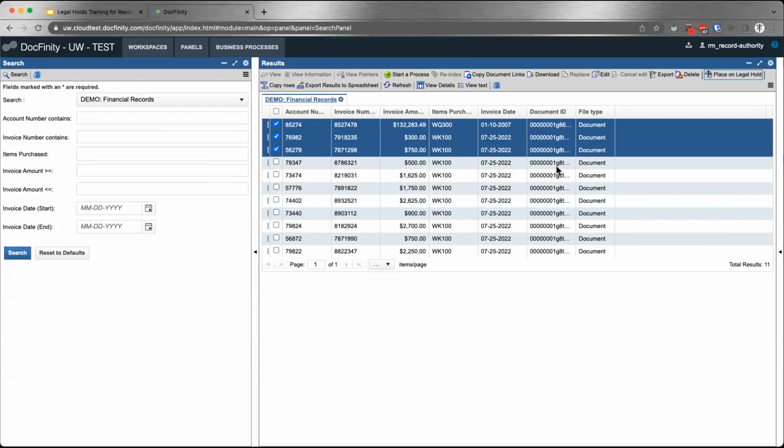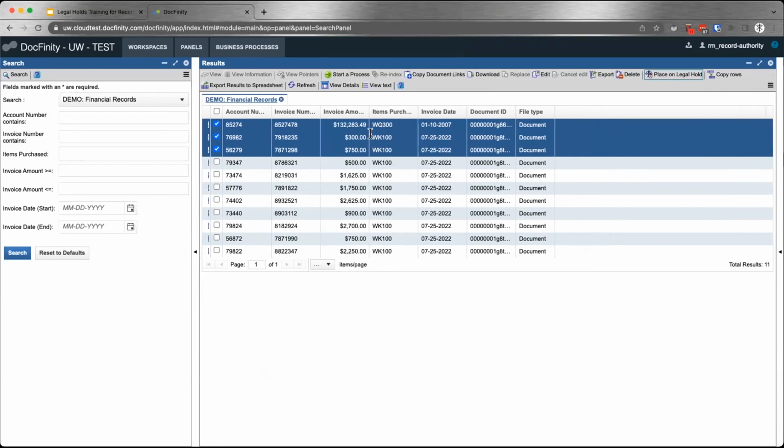Now, nothing really changes on the search. You don't get to see that they are on hold anywhere on the search. In my next demo, I'll show a new search that exists where you can see what documents you've been putting on hold. Now, as I mentioned on the slides, you have to take care if there's multiple pages.